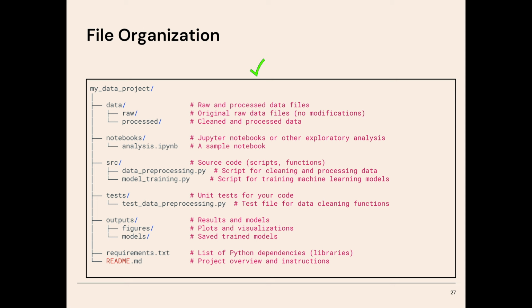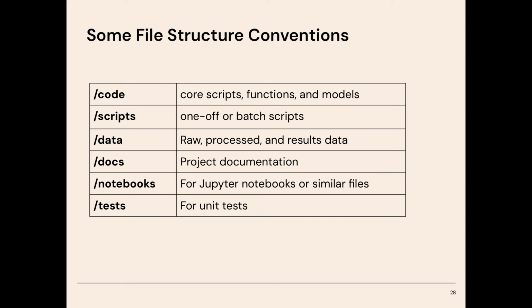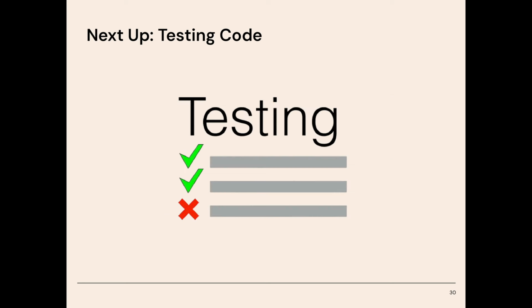So for example, instead of having a giant mix of files without any rhyme or reason, we could create a very neat file structure. Let's say a code directory for core scripts, functions, and models, a data directory for raw, processed, and results data, a notebooks directory for Jupyter notebooks or similar files, and maybe a test directory for unit tests. Now that wraps up our intro to clean code.